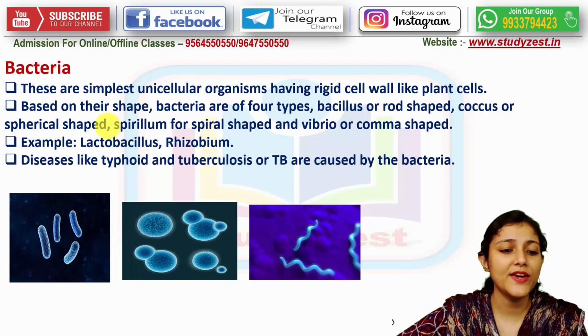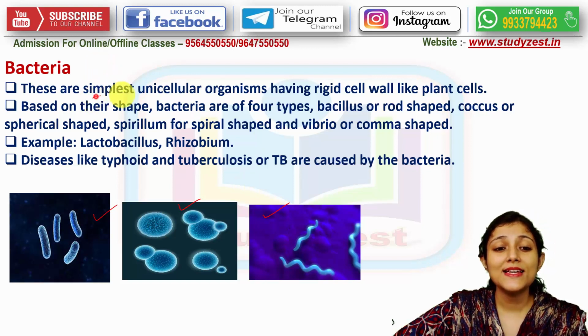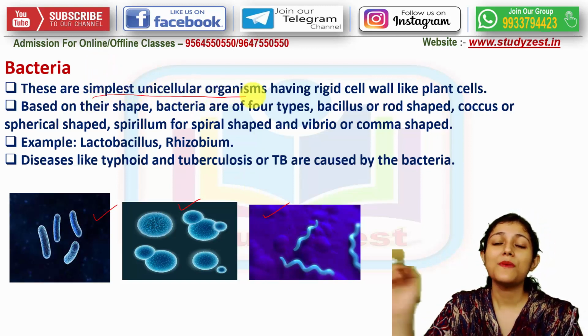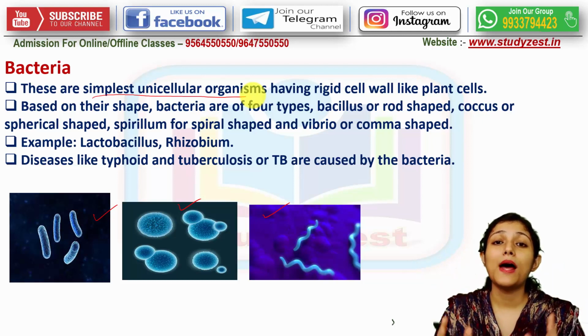Now moving on to bacteria. These pictures are showing bacteria. Okay, so what are these? These are the simplest unicellular organisms having one cell only, right? And they have a rigid cell wall like the plants.